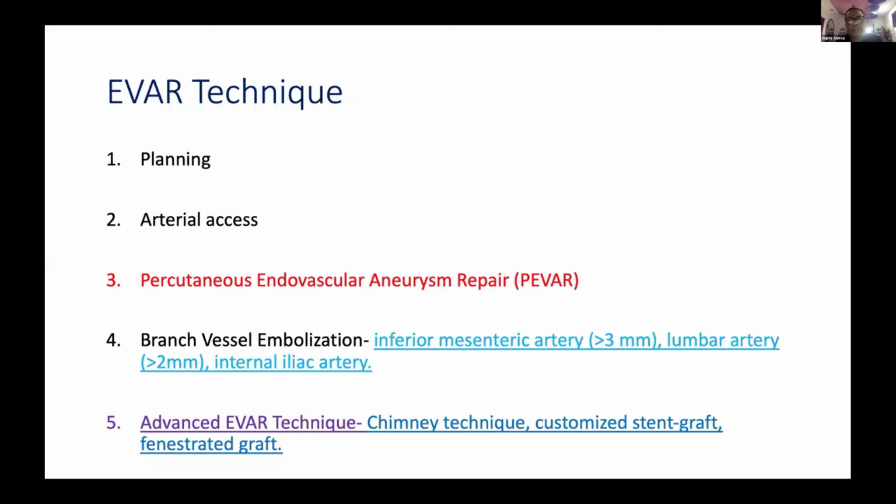And the internal iliac artery, again, how much the graft length is going to come and cover the internal iliac artery, and whether there's any aneurysm over there or not. That's more important. Coming to the particular patient, probably we'll go for this chimney technique, or we are going to make a fenestrated graft to protect the right renal artery, because I'm not more concerned about the inferior mesenteric artery, which definitely we can coil, or you can order a customized stent graft in this patient if the patient is relatively stable, and you can take after 3 days or 4 days or 5 days.